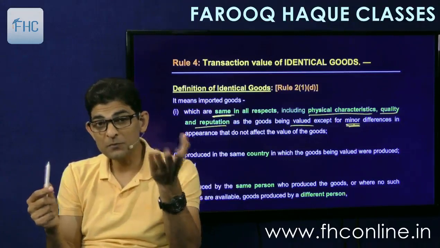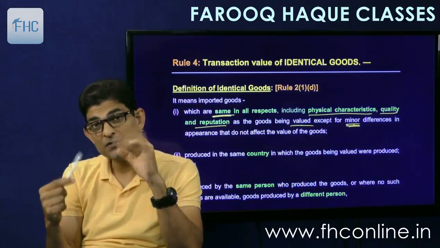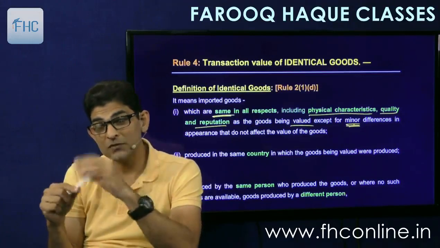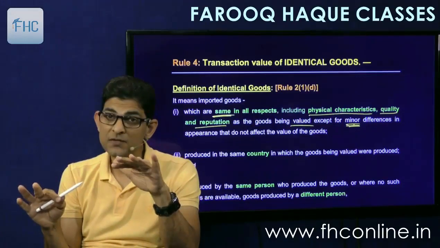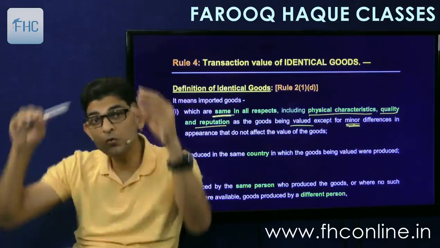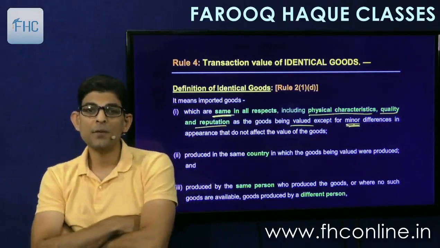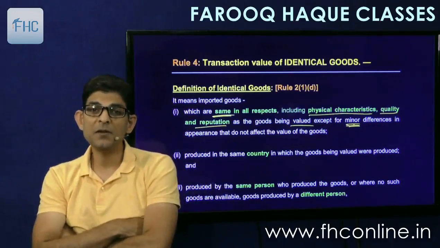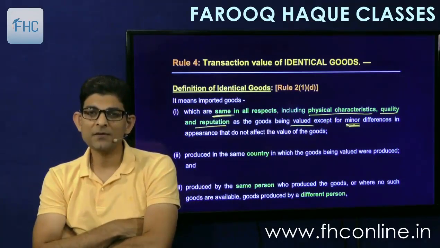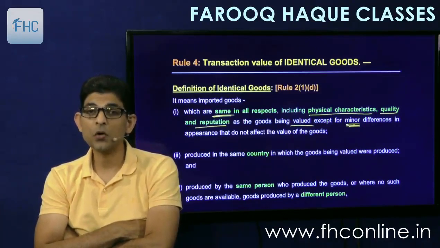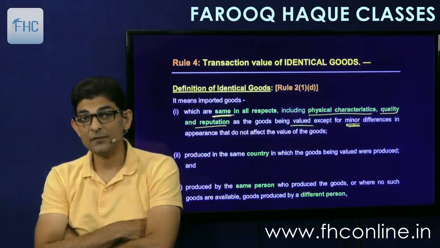Suppose it's some special kind of color and the price is different for that color, like red Apple. If the red one's price is different, then that will not be considered as identical goods. Even though it is the same phone, it will not be considered identical goods, because there is a difference in price, not just minor but quite a difference. So then it will not be accepted. Then it may be considered as similar but not identical.